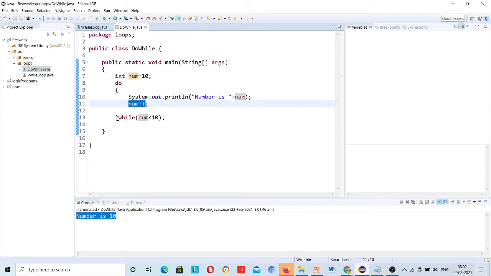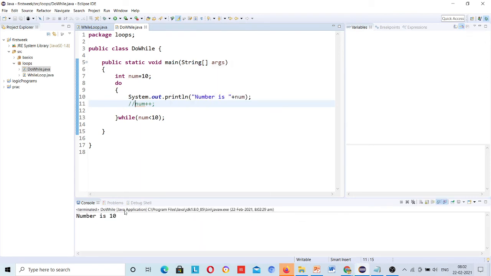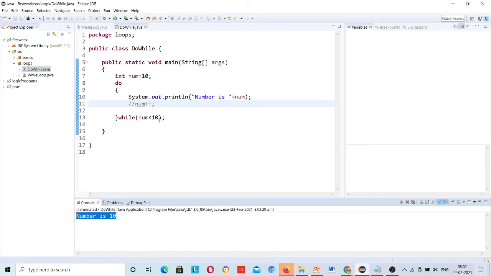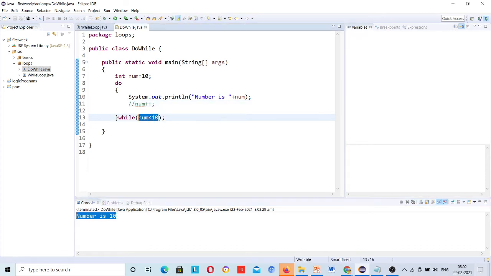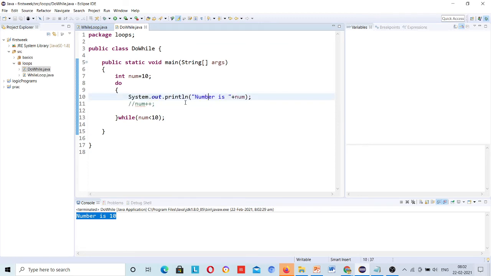And also it's checking number is less than 10. No, 10 is not less than 10. Also it became 11. Just comment this line to remove the confusion. Just run it. See, number is 10. Even if I have not incremented this, it came inside and printed, means it ran at least once.